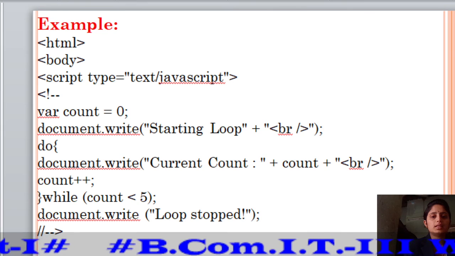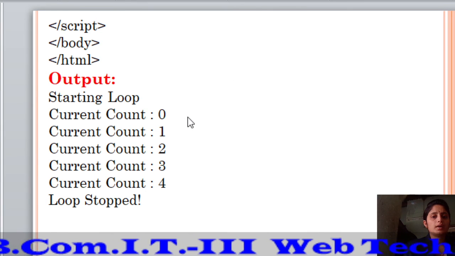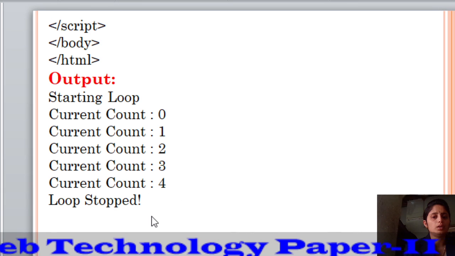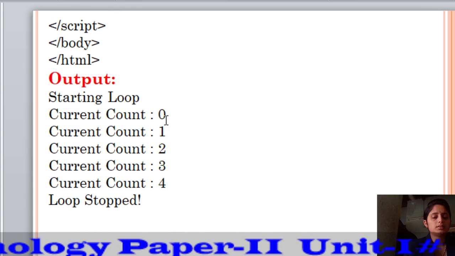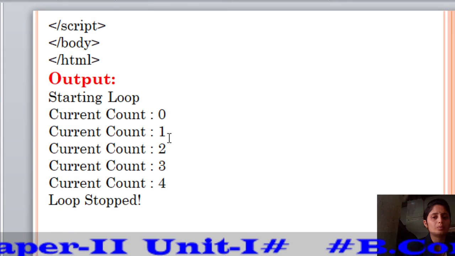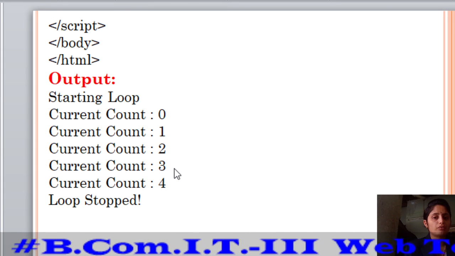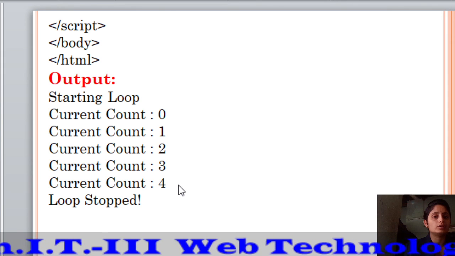Let's see the output: starting loop, current count 0, current count 1, current count 2, current count 3, current count 4, and loop stop. This is the output for iteration 1, this is output for iteration 2, this is output for iteration 3, this is output for iteration 4, and this is the output line for iteration 5.